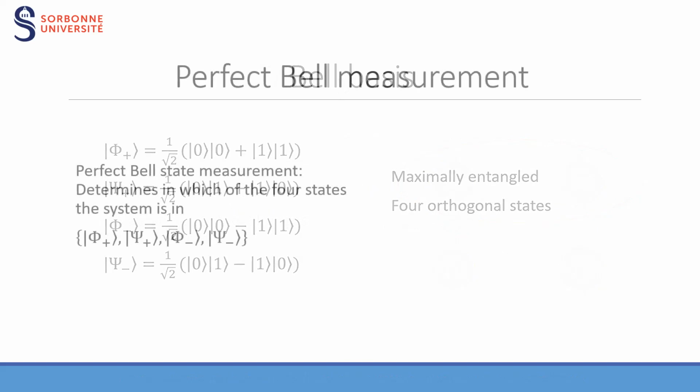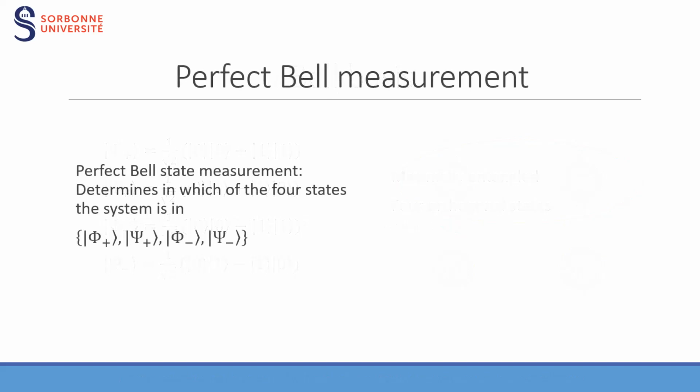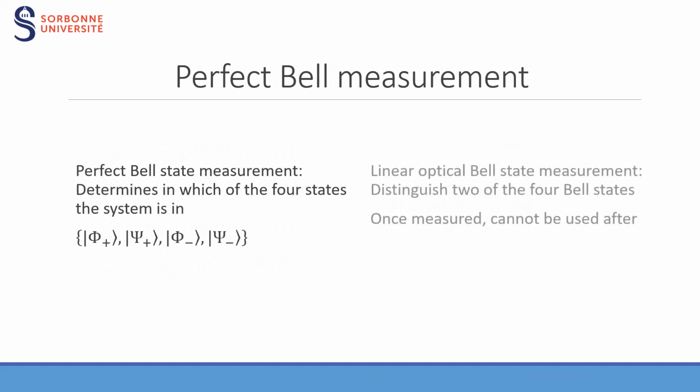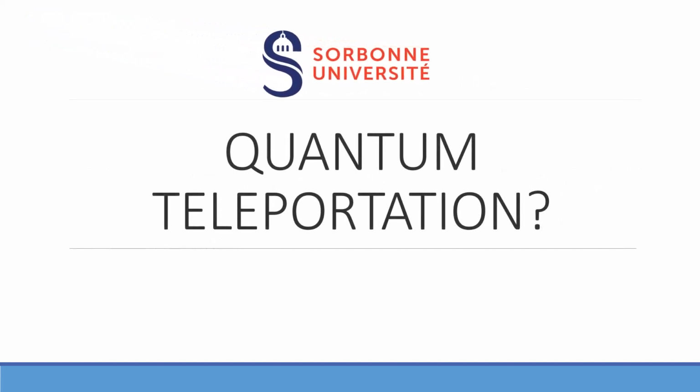In fact, the Bell basis is commonly used to interpret the teleportation protocol via what we call a Bell measurement. This measurement qualifies any measurement that can determine which of the four Bell states the system is in. We consider it perfect, unlike the actual experiment in linear optics that can only distinguish two of the Bell states. Indeed, we will see in theory how it is used in the teleportation protocol to optimize it when we can determine any of the four Bell states. Now we can talk about the details of quantum teleportation.